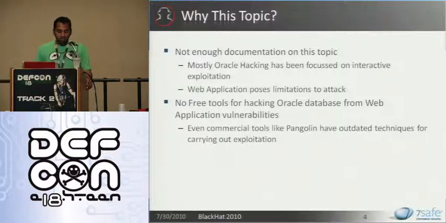But all these talks have been on interactive exploitation and not so much from the web application side of things. There are no free tools for hacking Oracle databases by exploiting SQL injection vulnerabilities. There are a few commercial tools which I know of which target Oracle database, but the techniques used by these commercial tools are outdated. So if you are exploiting, say, an 11G via SQL injection, these tools may not work.